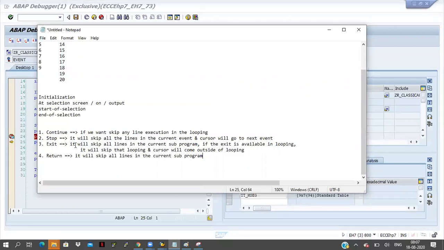It doesn't matter how many lines are there in the loop or in the subprogram, it is not checking anything. If you have written return anywhere, it will come outside of the subprogram. It will skip all the lines in the current subprogram, even though you have written the return keyword in the loop also. It is skipping all the things at a time.